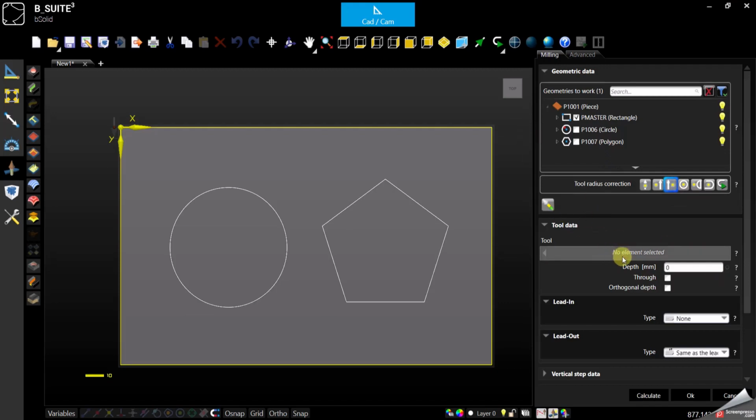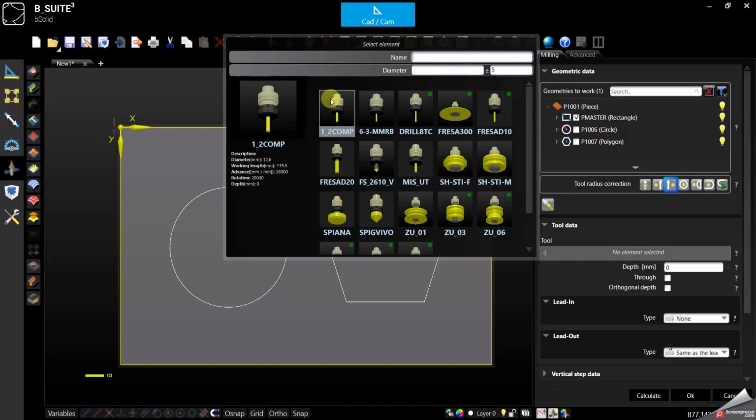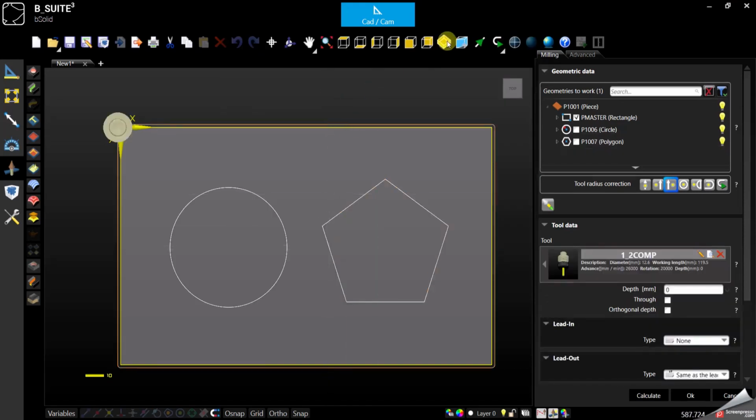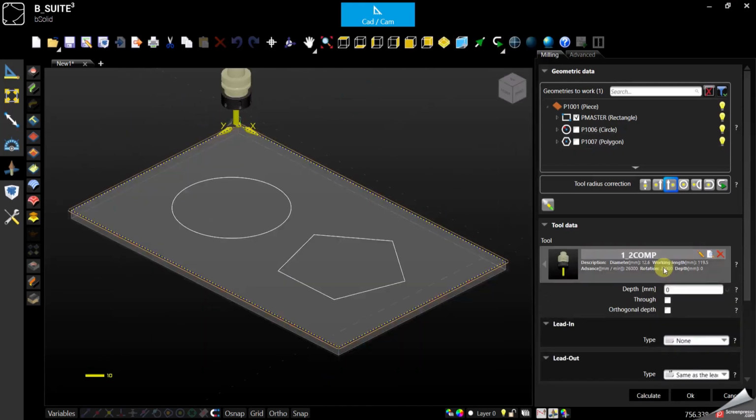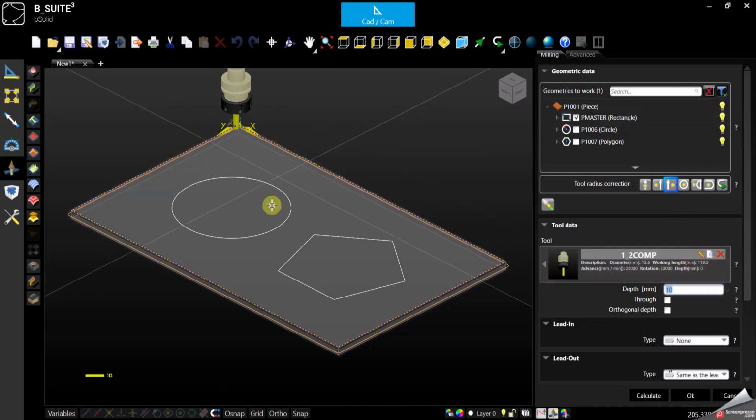We can then select a tool from the library. Okay. And we can assign a depth. So we go by a number. We know that the panel in this case is 19.2 millimeters. So we can go 10 if we don't want to go through.